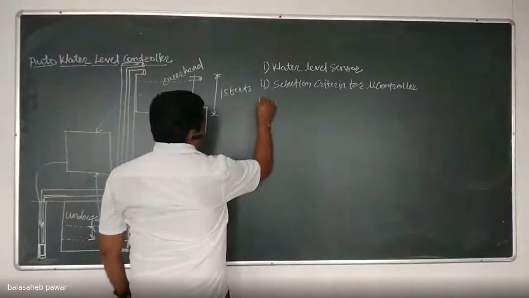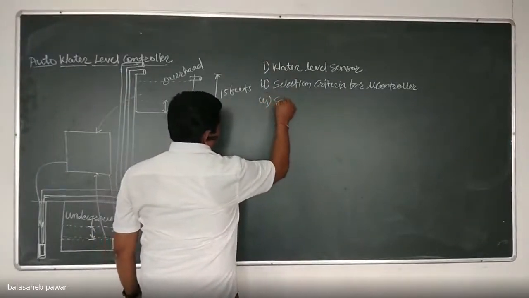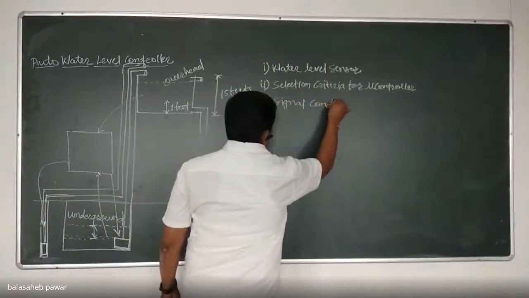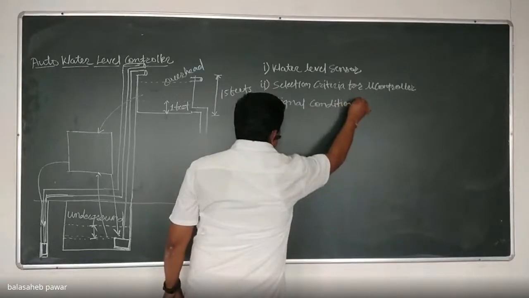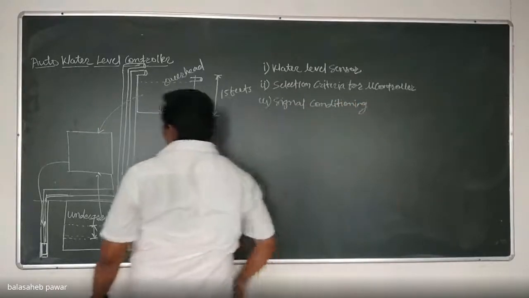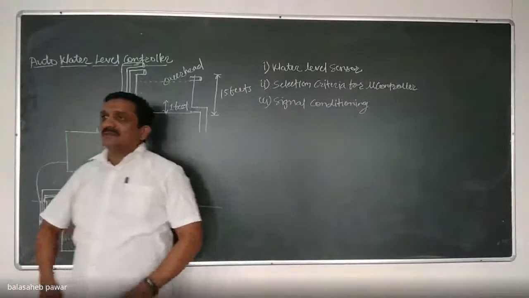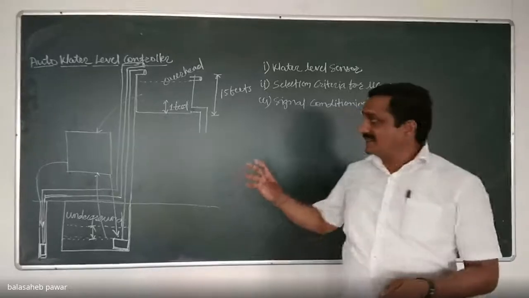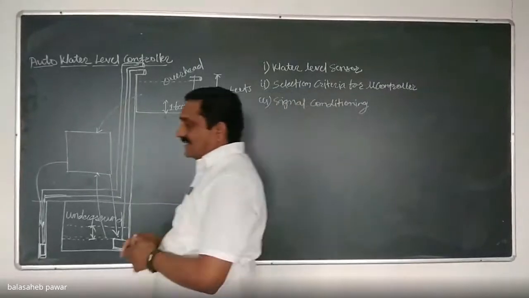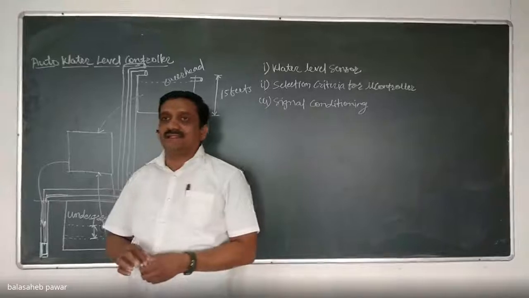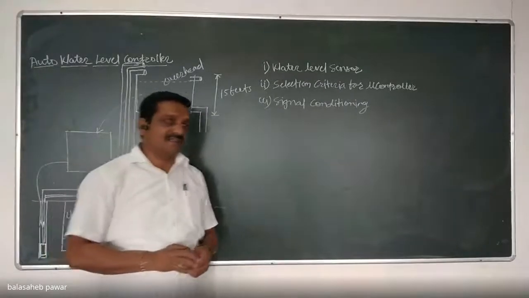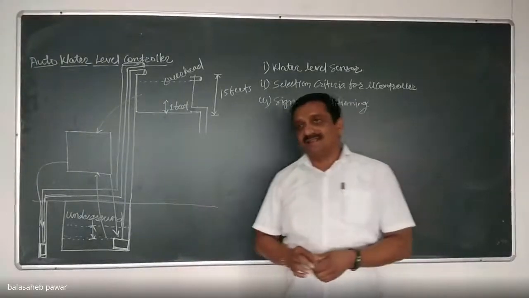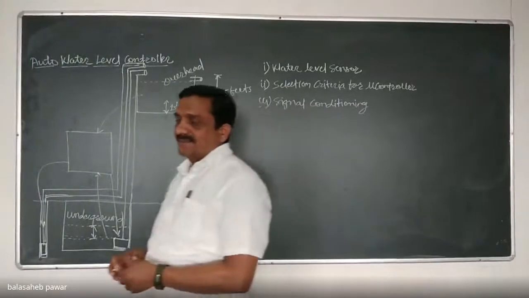Then we will require some signal conditioning circuits also. What is meant by signal conditioning? Signal conditioning is nothing but converting the signal so that our controller can process it, right? For example, if the output of our sensor or transducer is analog in nature, then there is a need for an ADC.